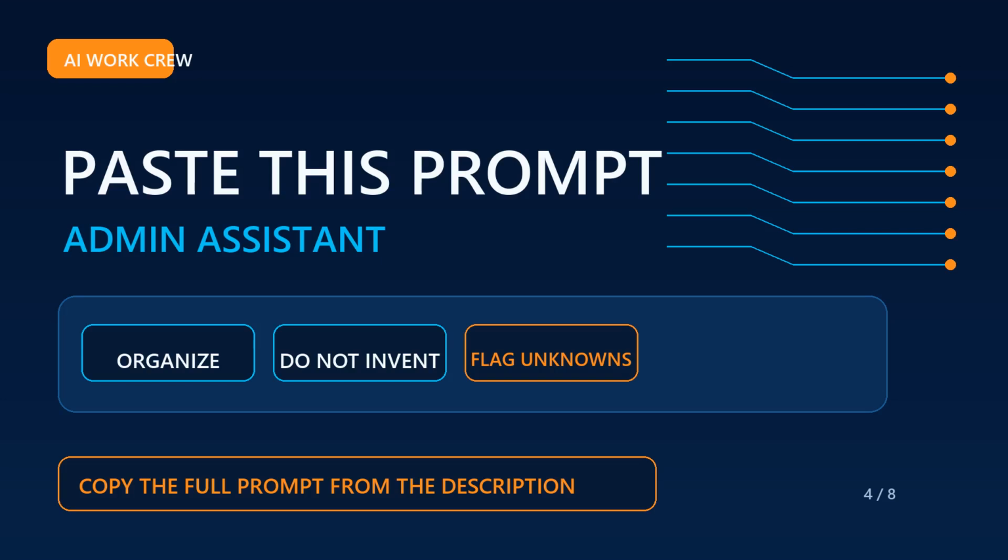Paste this into ChatGPT. Act as an administrative assistant for my handyman business. Turn the job notes below into a customer estimate draft. Organize it into customer request, proposed scope, materials to confirm, labor assumptions, exclusions, customer responsibilities, schedule, and questions I must answer before pricing. Do not invent prices, measurements, permits, warranties, code requirements, materials, or promises. Label every unknown as needing verification, then paste your factual job notes.